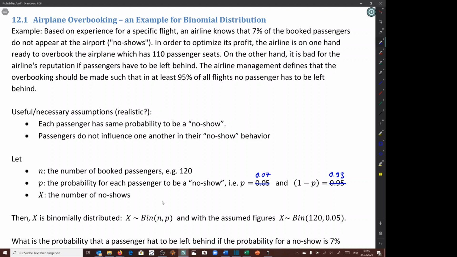First of all, is it really realistic? But we'll assume it: the probability for any passenger is the same and there are no different classes or types of passengers. And the second assumption is that the 120 passengers are independent, that the 120 experiments are independent.